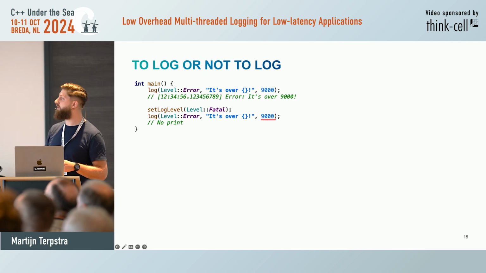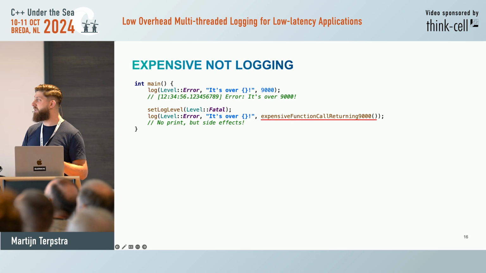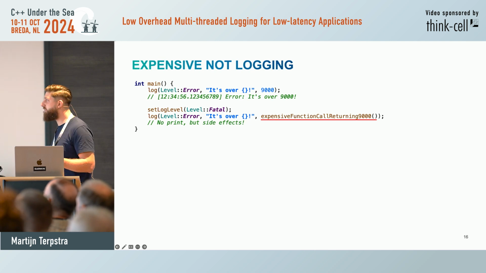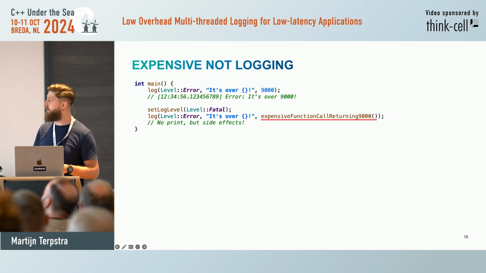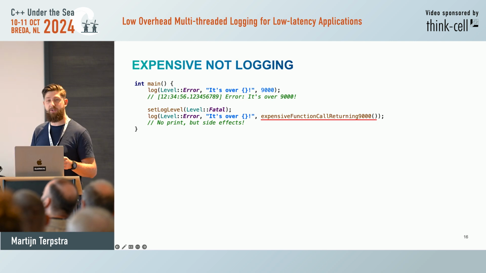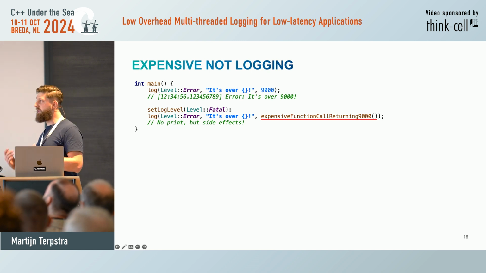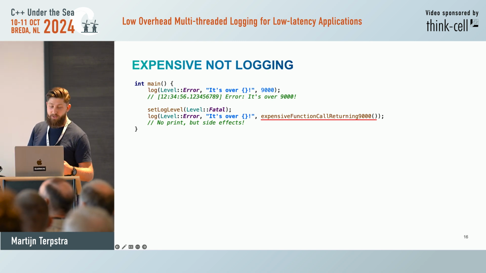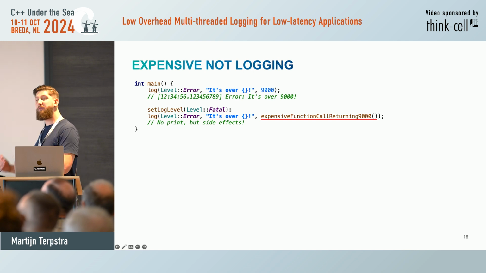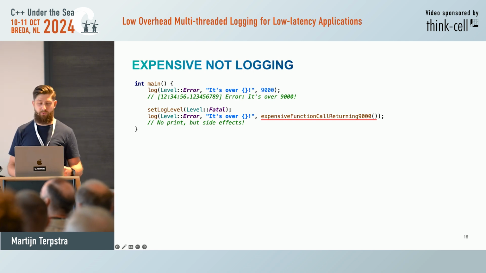And that's the passing of 9,000. Not in this scenario, but let's take this scenario. We have an expensive function that in the end returns 9,000. This can have all kinds of side effects, like throwing an exception if you have a lookup and it doesn't match. And then the side effects need to happen in case it is a thing. But now we don't print, but we still did the side effects. That's overhead we don't want. So how do we get rid of this?